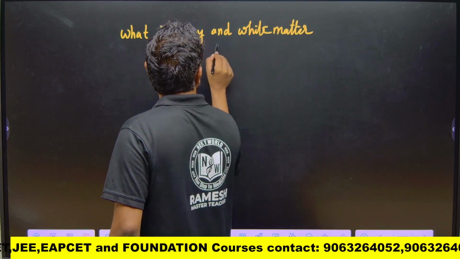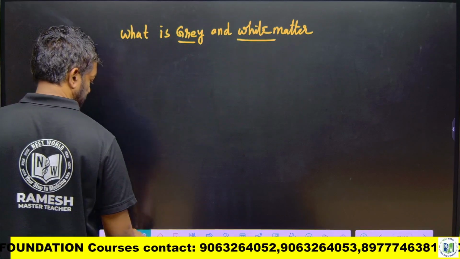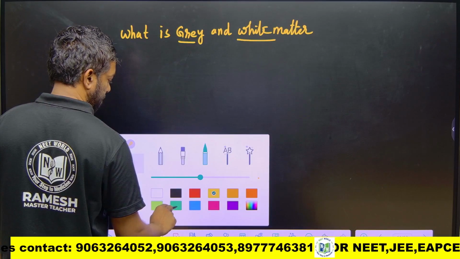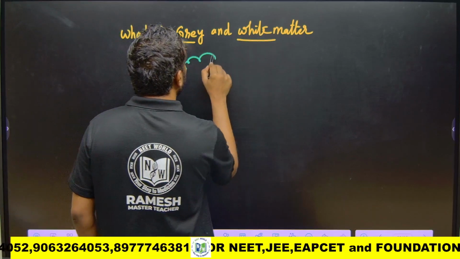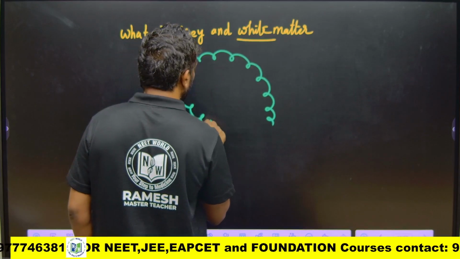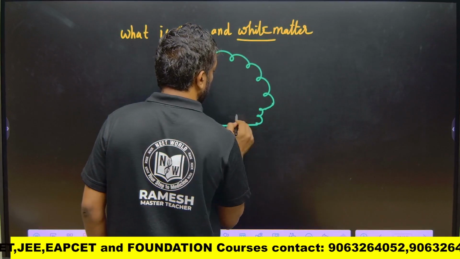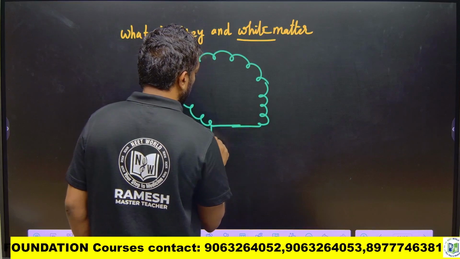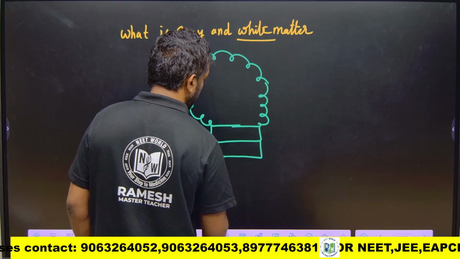What is gray and white matter? This is the cerebrum of the brain, the midbrain, the hindbrain, and finally the spinal cord.